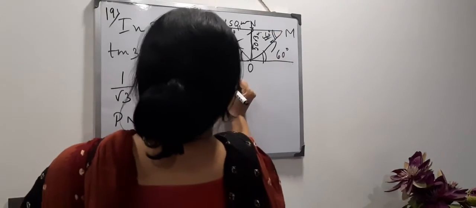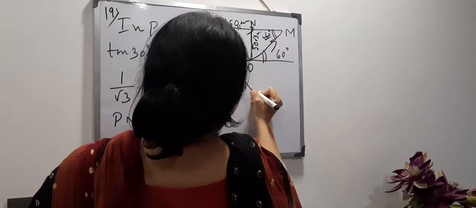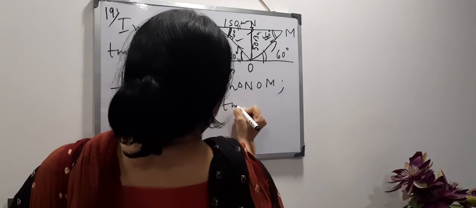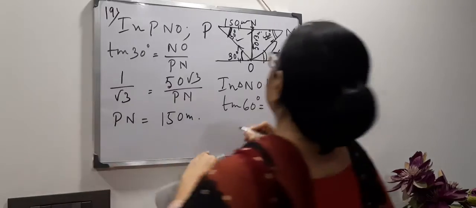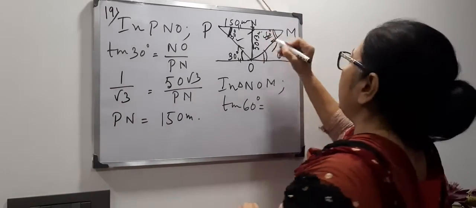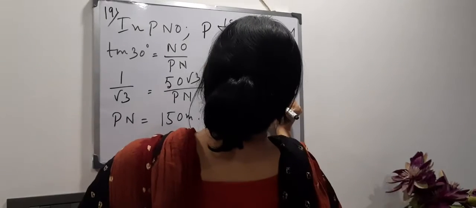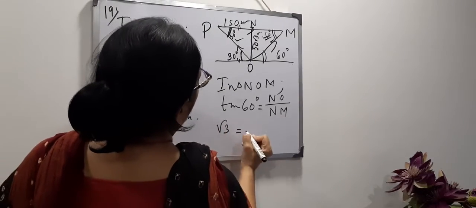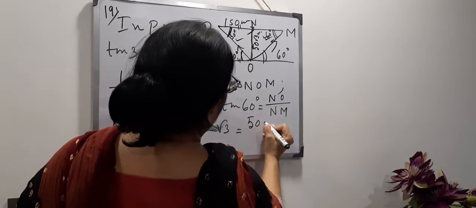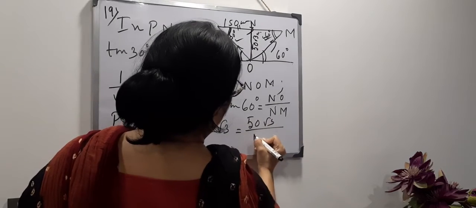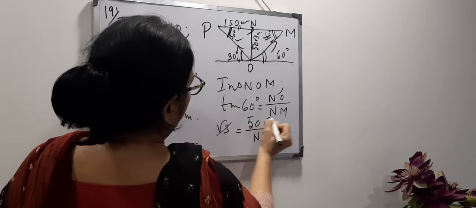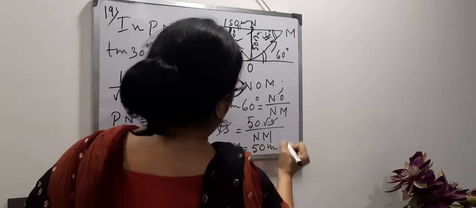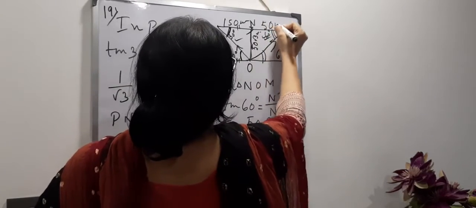Now again we will apply tan in this triangle NOM. In this triangle the angle of elevation is given as 60 degree. And here also this is the perpendicular and this is the base. So it is coming NO by NM. Tan 60 is root 3, NO is 50 root 3, and NM. Now root 3 cancels. 50 meter. This is 50 meter.